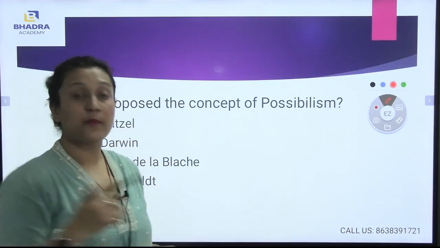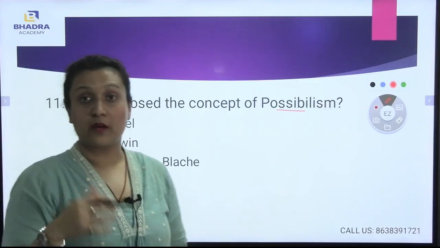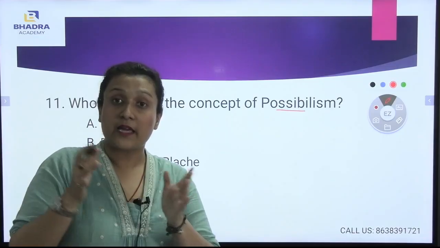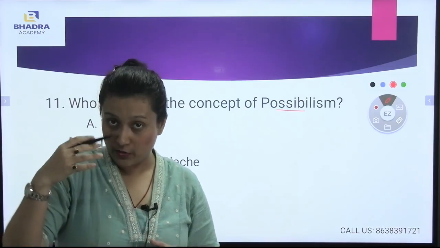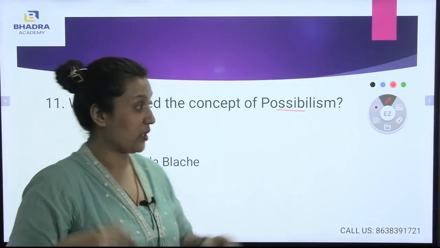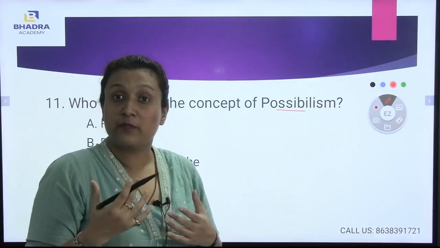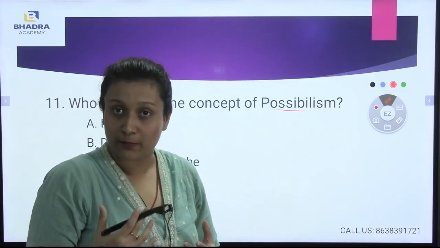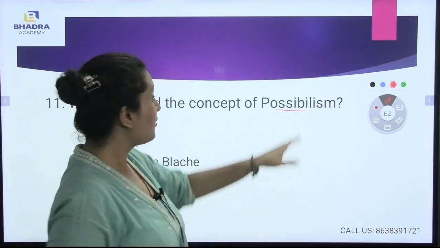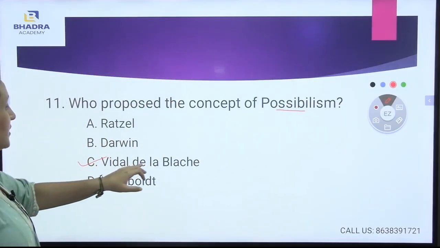Now, what do you mean by possibilism? As we have discussed before, possibilism is positivity, which means that with the help of those resources, people can move to the maximum use of technology or the advancement of technology. Possibilism means the possibilities. With the help of those possibilities, a human being can improve and progress by using technology. So this is the meaning of possibilism, and possibilism was proposed by Vidal de Blache.